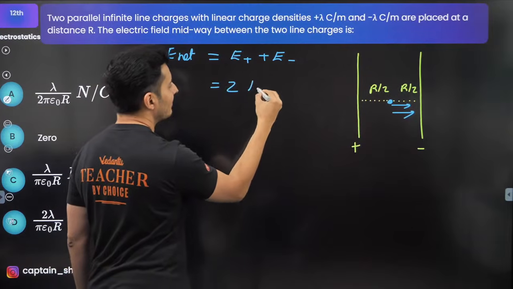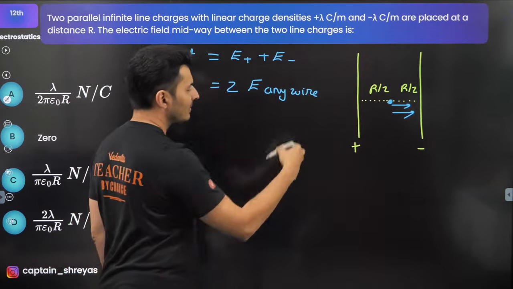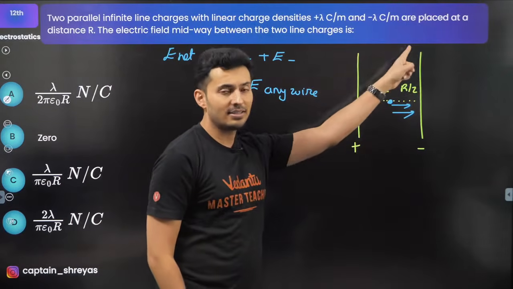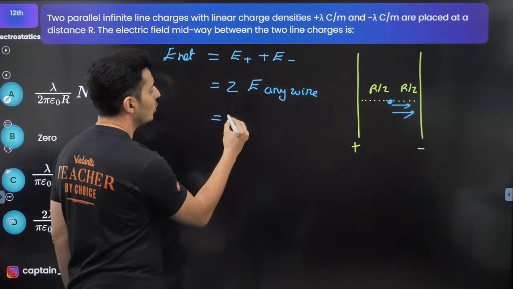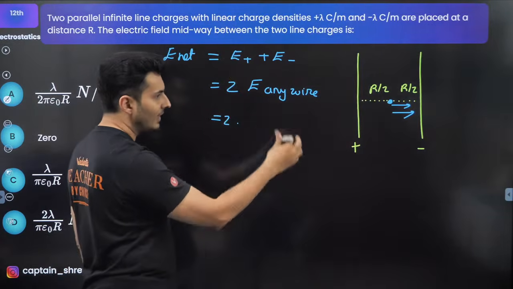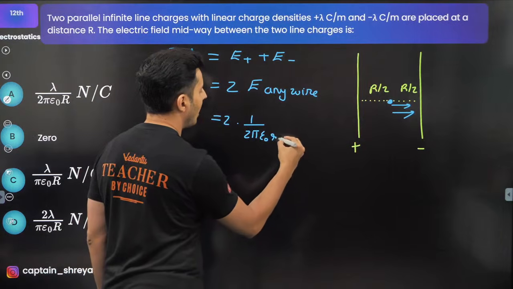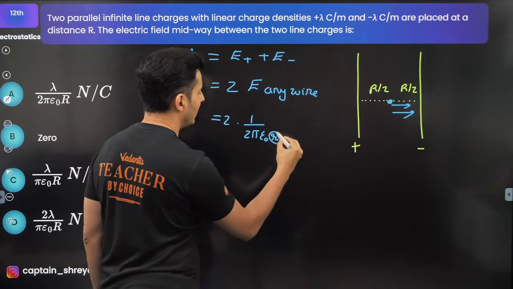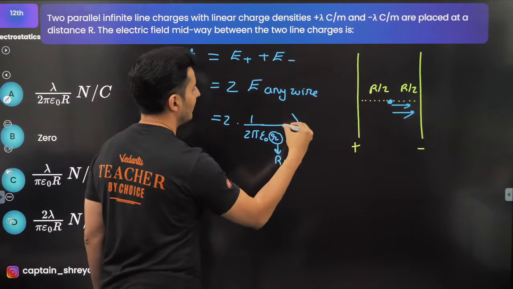So it will be the field due to the positive plus the field due to the negative. It will be 2 times the field due to any wire, because both the charge densities are the same, and both the distances are also the same. So it will be 2 times the field due to an infinitely long wire, which is nothing but 1 by 2 pi epsilon naught r. Here r is going to be r by 2, and here you will have lambda.